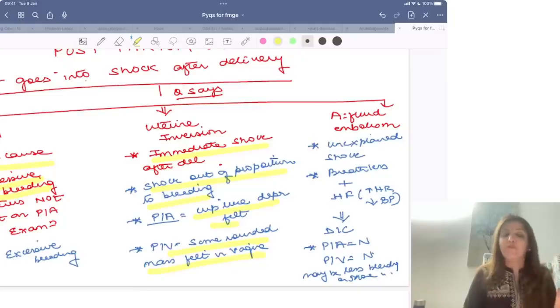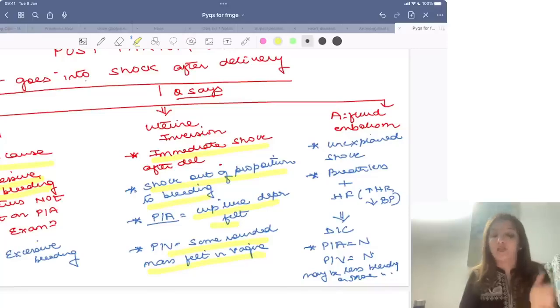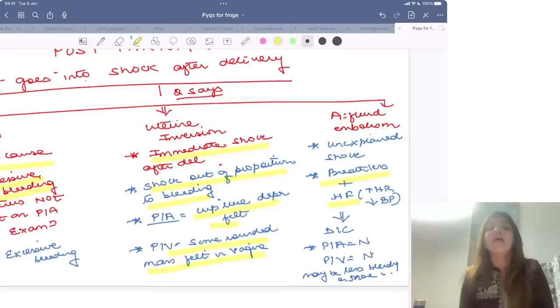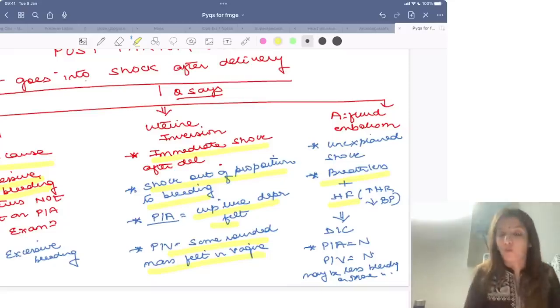Now, in amniotic fluid embolism, the one word which you might get is unexplained shock. So if your question says unexplained shock after delivery, mark the answer as amniotic fluid embolism. Now there is one typical feature which is not found in any other case, only in amniotic fluid embolism, that is breathlessness. So in case of amniotic fluid embolism, you are going to get breathlessness and there is going to be heart failure. So if the question gives breathlessness along with features of heart failure, definitely the answer is amniotic fluid embolism.